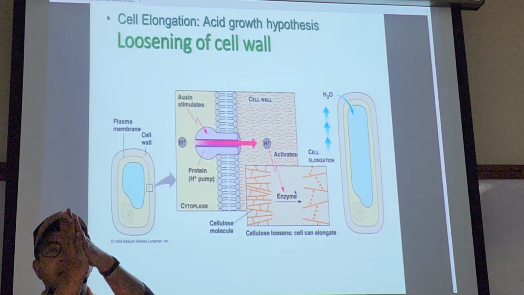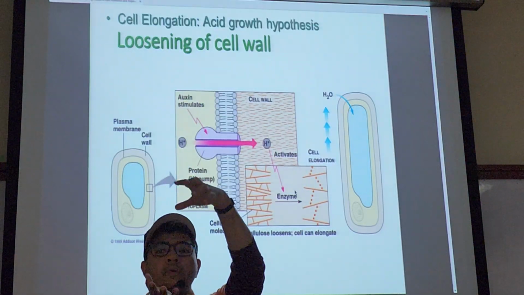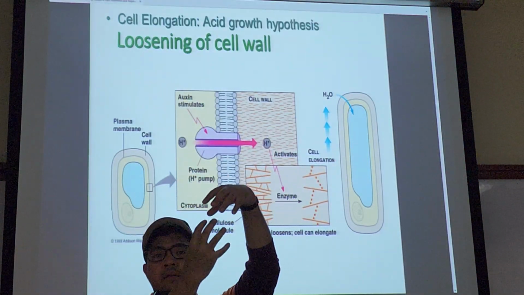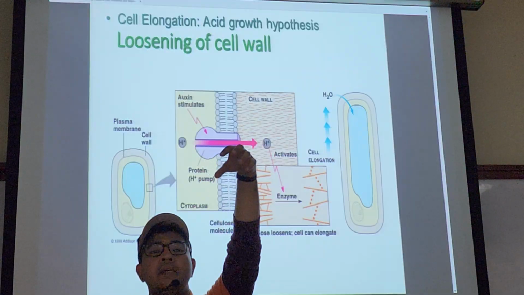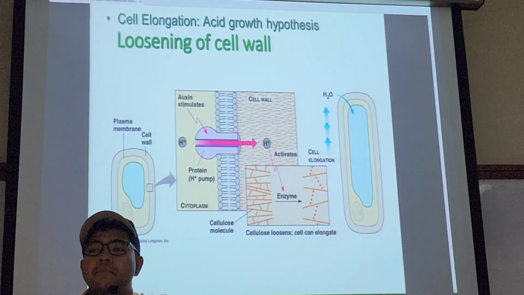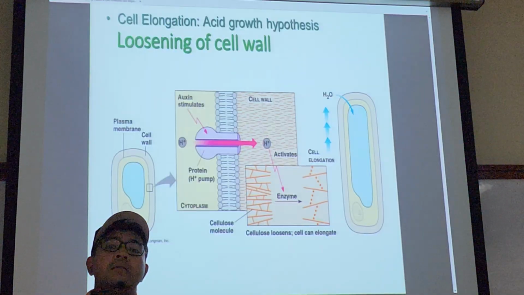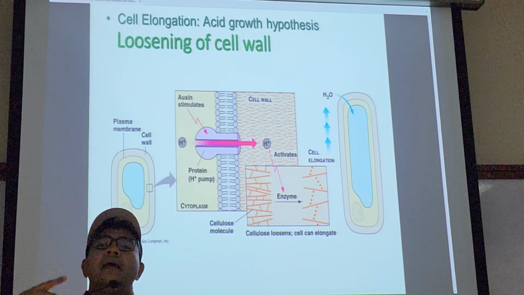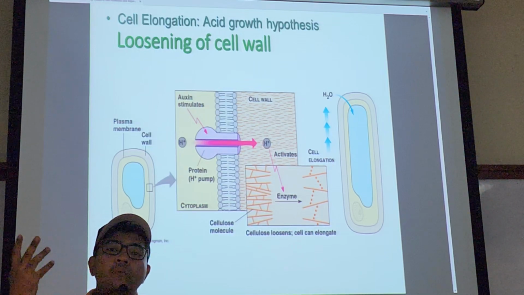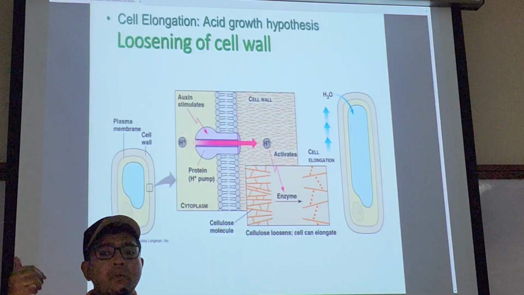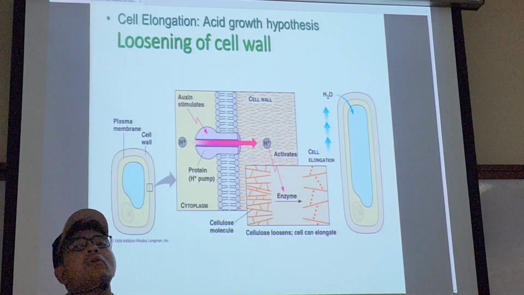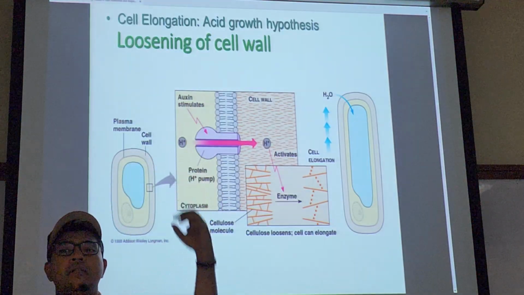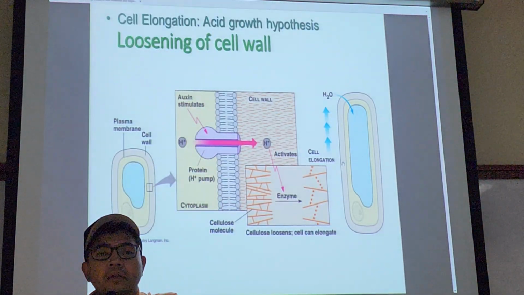When it starts to loosen, it will create spaces, right? These spaces will be filled in by water. When it's filled in by water, it's like a balloon. That's why it starts swelling up. Then the cell will elongate. So that is to say, auxin promotes cell wall softening and acidification. When the cell wall is acidic, it will soften. When it is softened, it can accommodate more water. More water gets in, it will become elongated. As easy as that. All right?